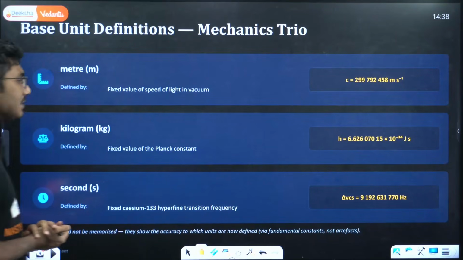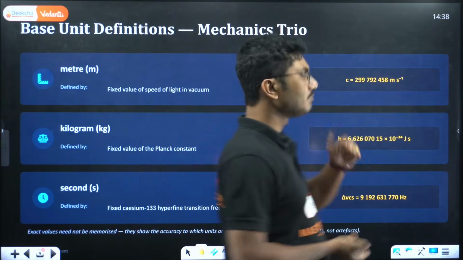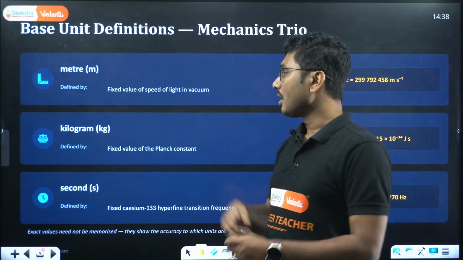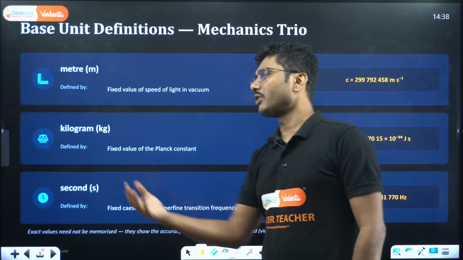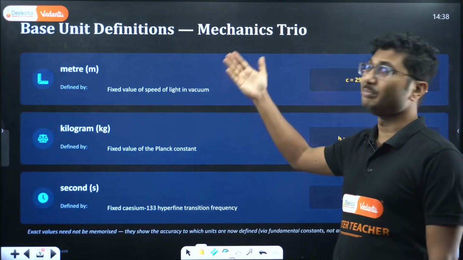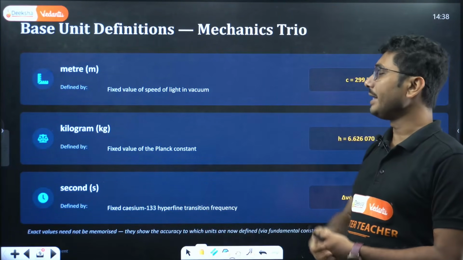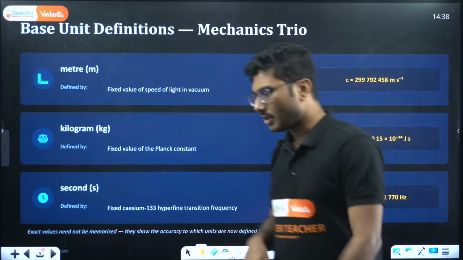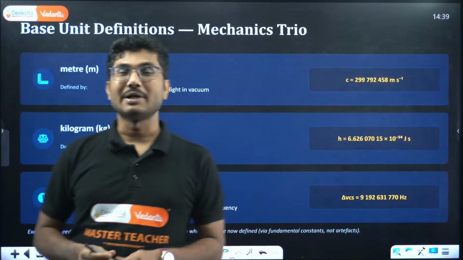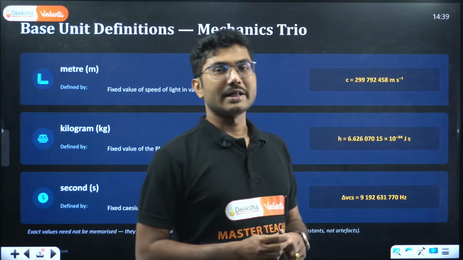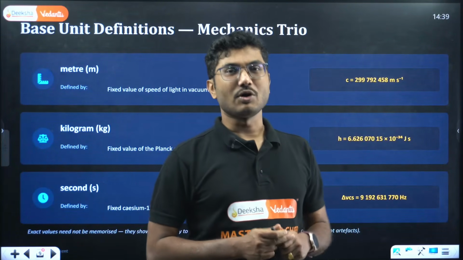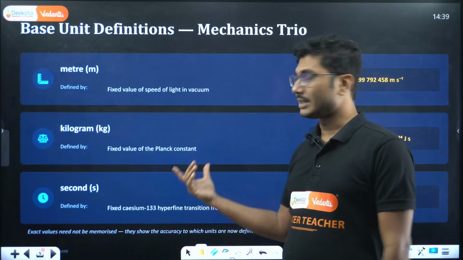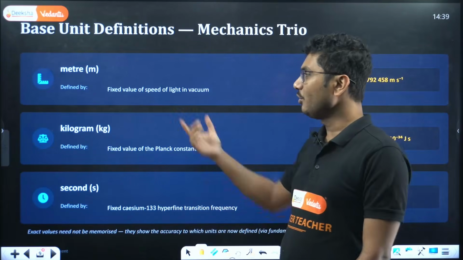Now the kilogram is based on Planck's constant. Planck's constant and mass can be related, and from there 1 kg is defined. Obviously the definition is not important, but you should remember that the meter is linked with the speed of light and the kilogram is linked with Planck's constant, because if you are from PU1, there might be some MCQ questions that ask which of the following standard constants the kilogram is based on. So you have to identify that Planck's constant is related to mass.